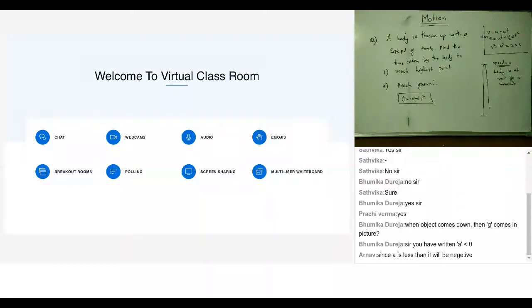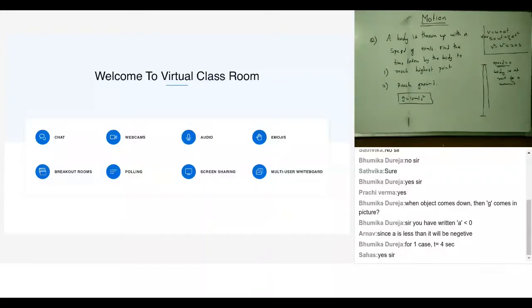Sir, so in the second case, we have to find the total time. Yes, you're required to find the total time. Prachi, any doubt? Sahas and Sahil are following. So Bhumika is okay, fine. Bhumika is ready with the answer. Akshay, what about you? Sir, for the first case, it is 4 seconds. I'm finding out the second case. Okay, good.